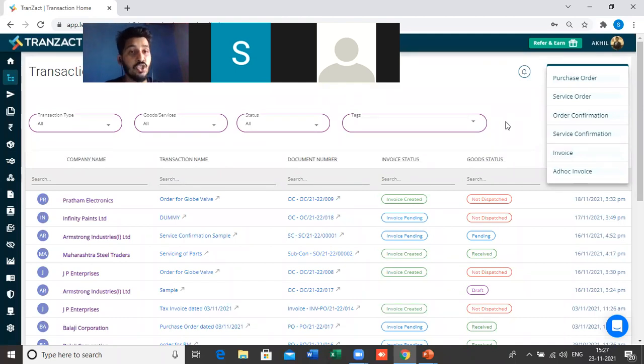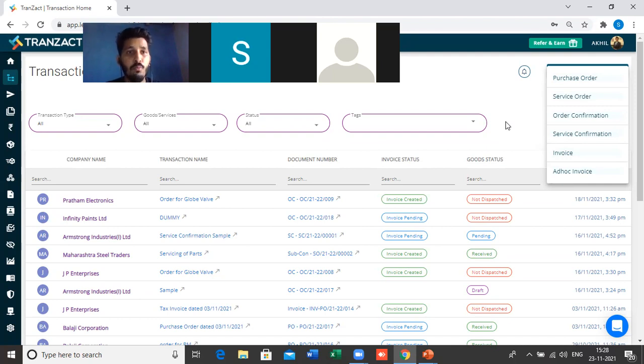You can raise a chat from your profile, or you can go to the knowledge center, which I'm going to explain in a later session. You can go and check every single thing there in detail. But let me show how this transaction looks. What is the benefit of creating the transactions from here, and how will my transaction look?